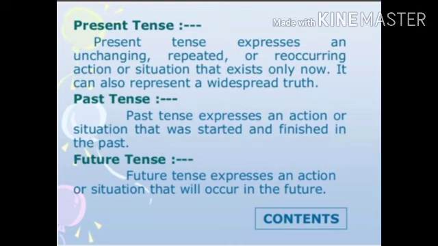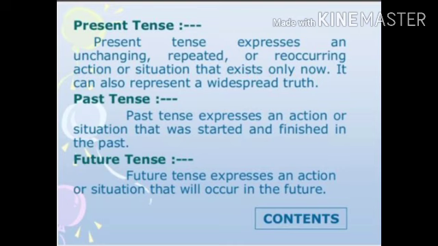Now, simple past tense. It expresses an action or situation that was started and finished in the past. The action which happened before the time of speaking can be expressed in past tense. Next, future tense.